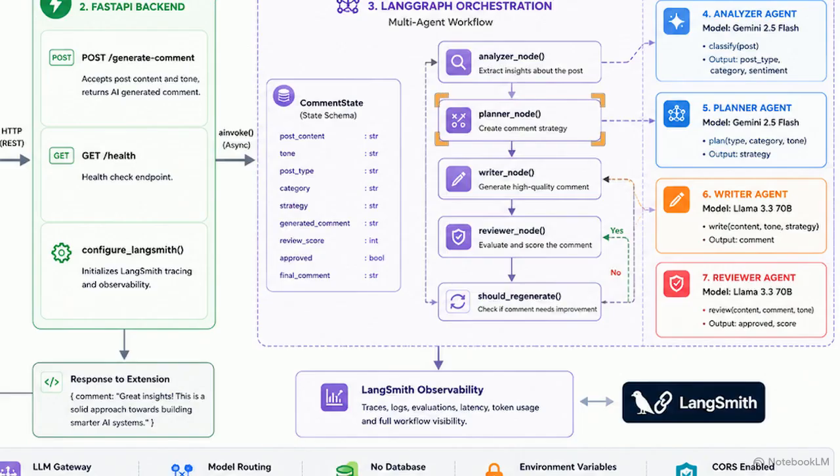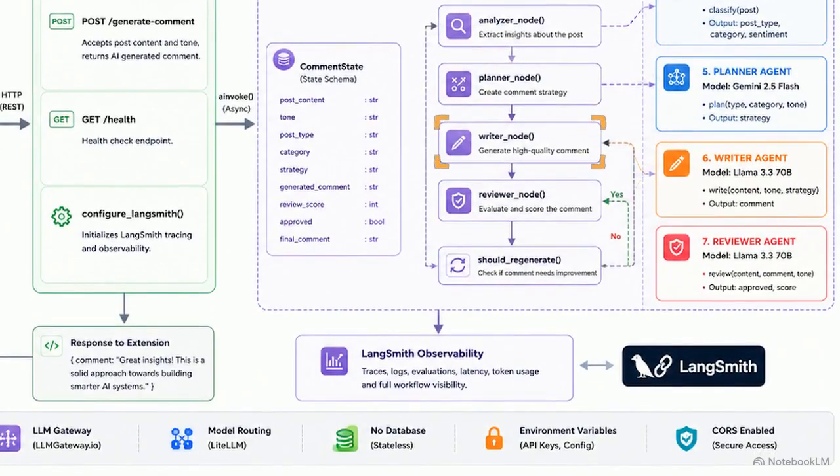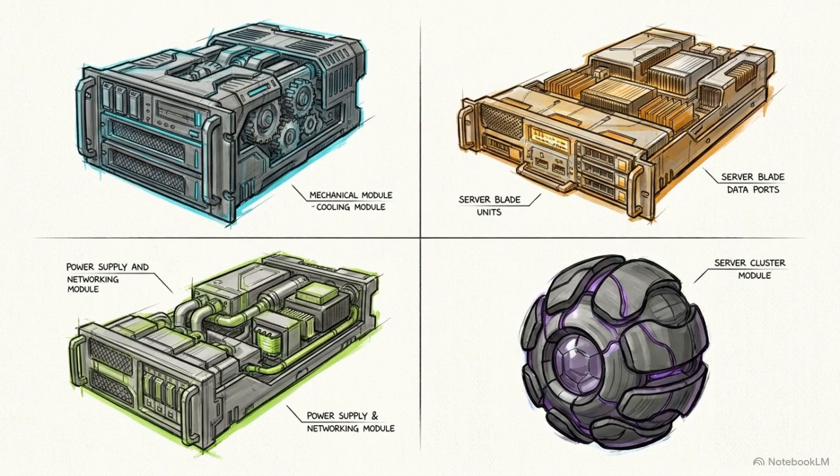Next, the planner agent receives that analysis. It cross-references the user's selected tone with the sentiment data to map out a specific rhetorical strategy. That strategy is then handed to the writer agent, which synthesizes the instructions into a natural, high-quality draft comment. Finally, the reviewer agent acts as an autonomous quality assurance gate. It evaluates the draft against the original strategy. If the score falls short, it triggers a logic loop, sending the draft back for revision. Compartmentalizing these cognitive tasks allows for granular control over the logic and tone, achieving a level of precision that single prompt systems cannot match.